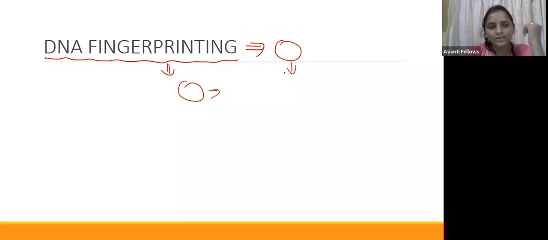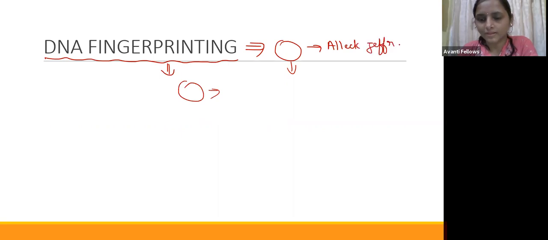So we want to sequence the genome, but sequencing the genome is a very large task. We know that it took about 9 billion amount. It is not possible to do it like that. So there is a scientist, Alec Jeffreys, who discovered the DNA fingerprinting technique.